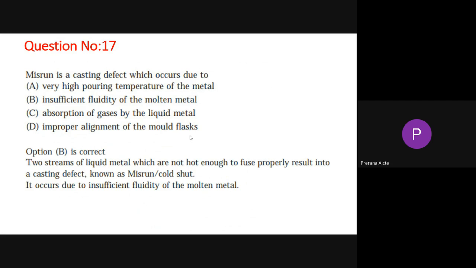Otherwise, they are not joined properly. There will be a casting defect known as misrun or cold shut. The technical word is cold shut. It occurs due to insufficient fluidity of the molten metal. That keyword you have to understand: insufficient fluidity. If the fluidity is more, it is able to mix. If insufficient, then it is not possible to mix. So that defect is called cold shut.